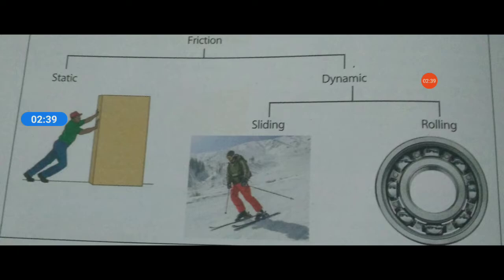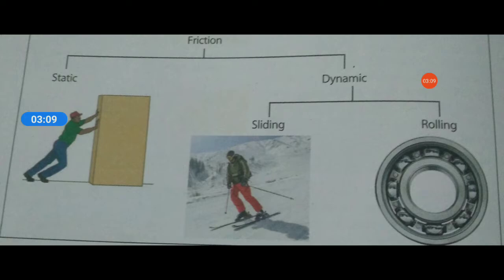Whereas dynamic friction starts when the movement begins and one object starts moving on another. It is also known as kinetic friction, sliding friction or moving friction. It is the amount of retarding force between two objects that are moving relative to each other. Dynamic friction is divided into two types, sliding friction as well as rolling friction.